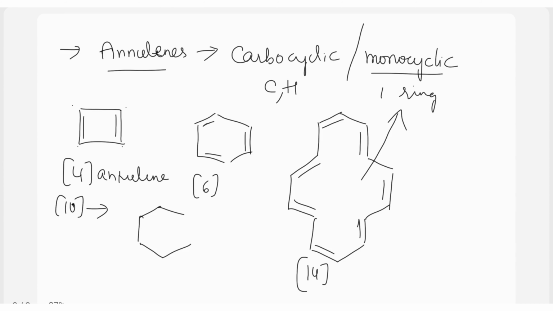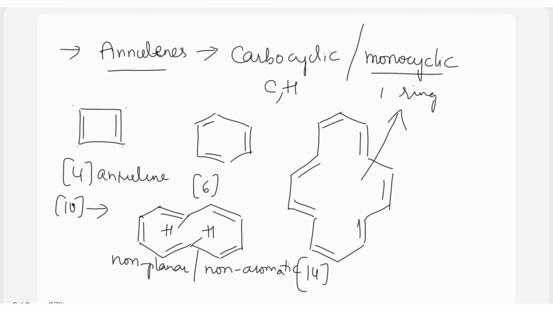Let us see that. 10-annulene is written this way, where you will have alternate pi electrons like this, but because of the arrangement of hydrogens in this ring in the opposite direction, this molecule is becoming non-planar, and hence the molecule is non-aromatic.